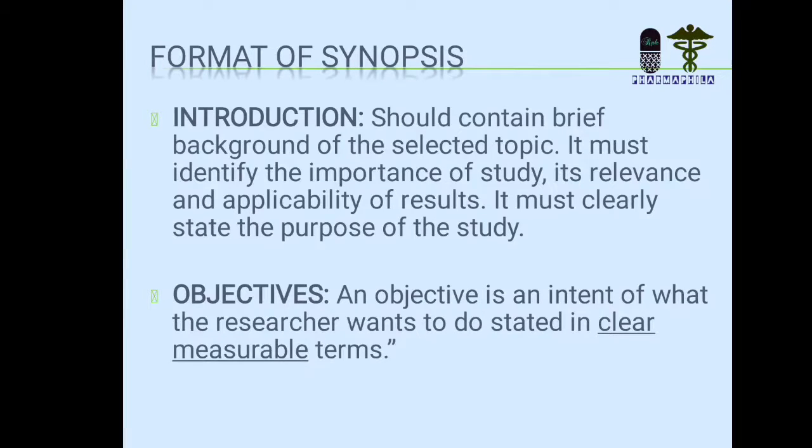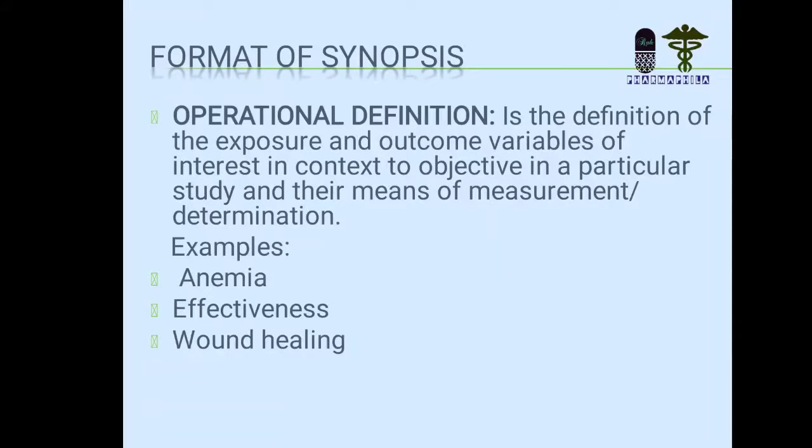Objective. An objective is what the researcher intends to do, stated in clear measurable terms. Next is operational definition, which is the definition of the exposure and outcome variables of interest in the particular study and their means of measurement. Example: anemia, effectiveness of a particular drug, and wound healing.